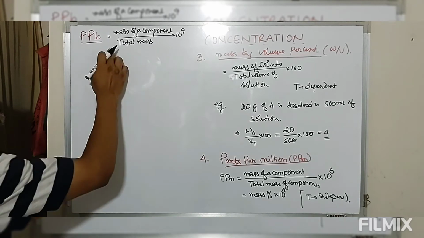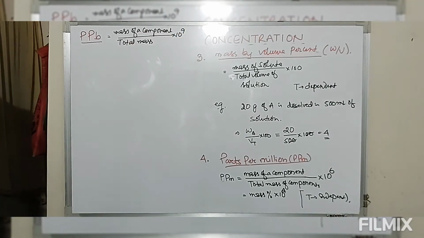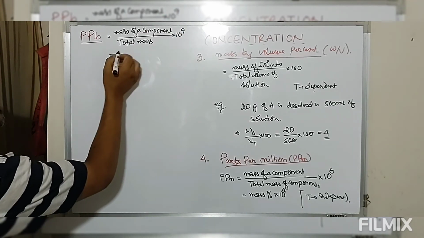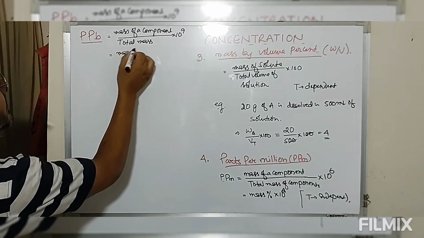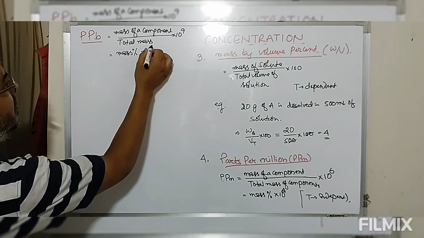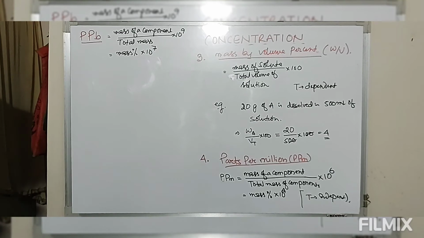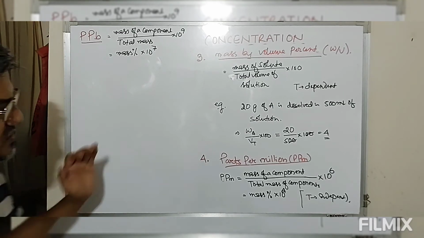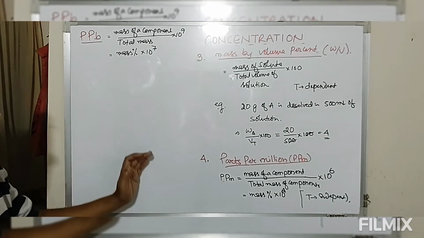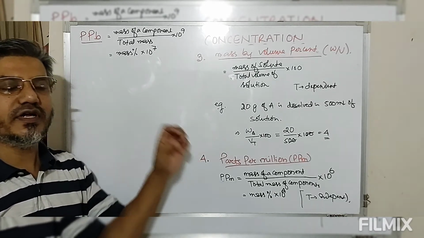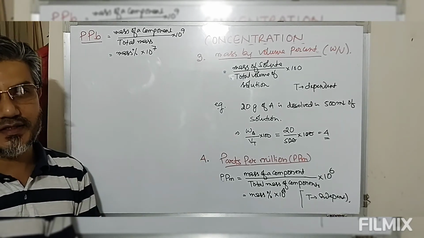So this is parts per billion. Billion is 10 to the power 9. So this can be written as mass percentage into 10 to the power 7. So these parts per million or parts per billion are always defined for extremely small quantities.